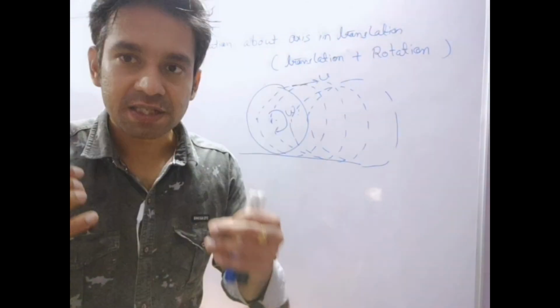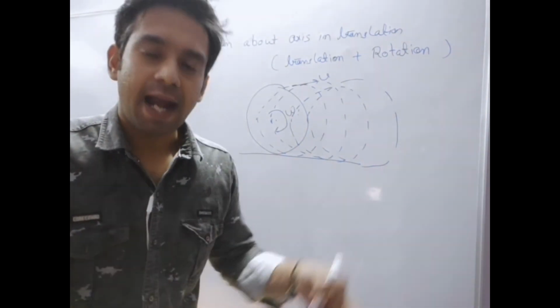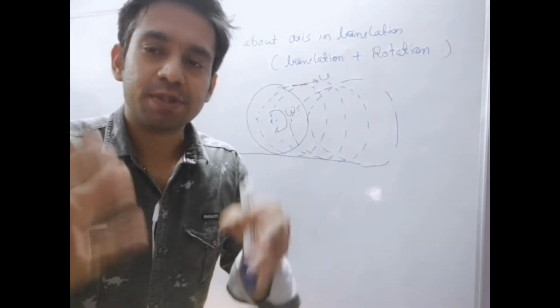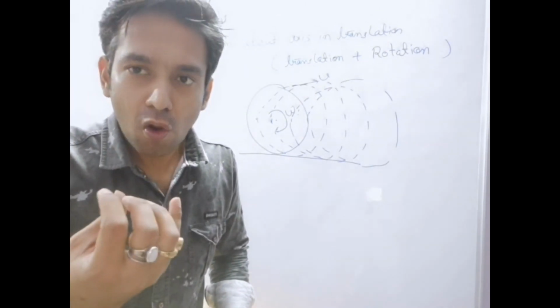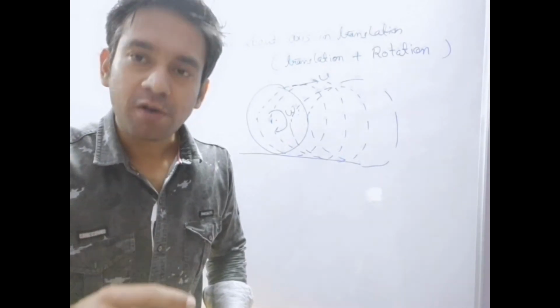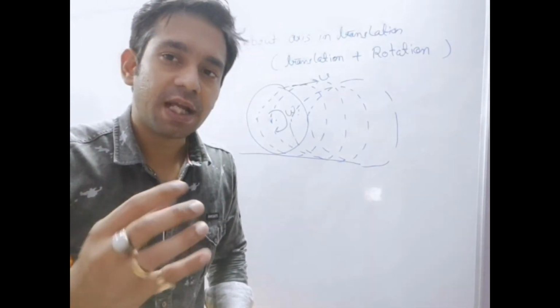We divide this motion into two types of motion, translation and rotation, and then we apply the principle of superposition and add both of them at the same instant, because these are acting at the same instant of time. We do this to understand the motion, because it is very complex.